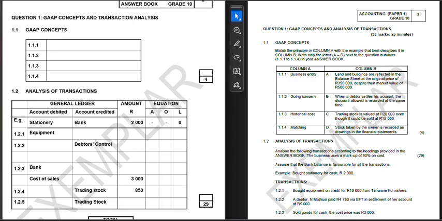All right, now let's start comparing the two. The first one is business entity. By looking at this information, we're going to start with A.